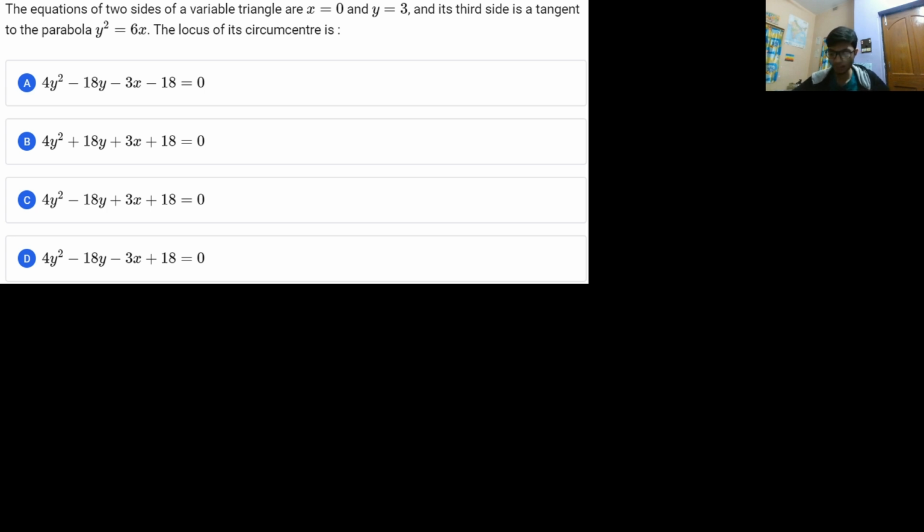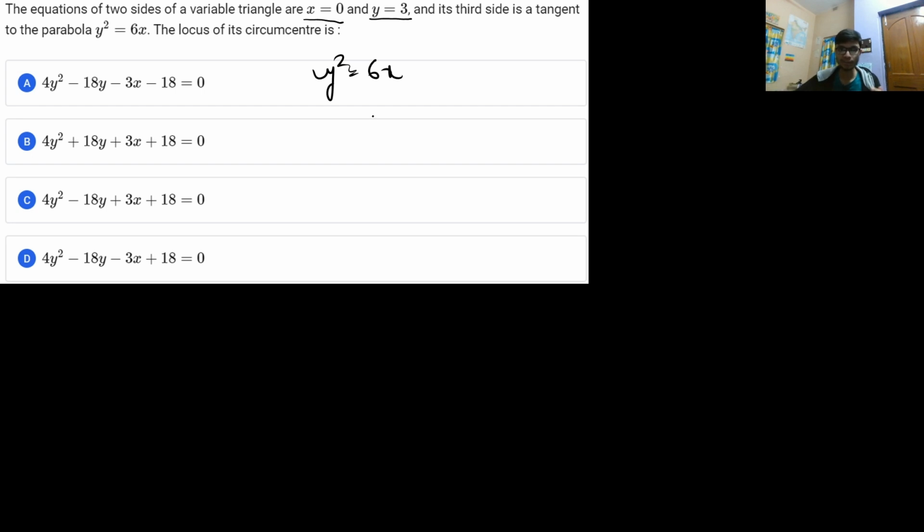So I can leave this particular problem, so you can study it: the equations of two sides of a variable triangle are x is equal to 0 and y is equal to 3, and the third side is a tangent to the parabola. This is a very simple problem. It's not a very difficult problem, it is a problem of locus. So you can try it out. I will just give you the hints. What hint will I give you? Now it is saying that there is a parabola, y squared is equal to 6x, and its third side. So there are two sides of a variable triangle.